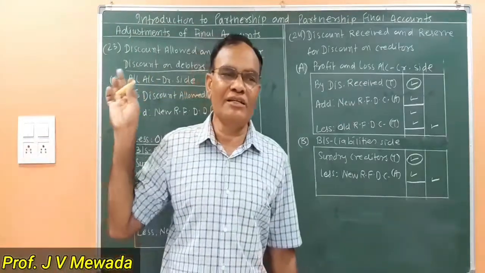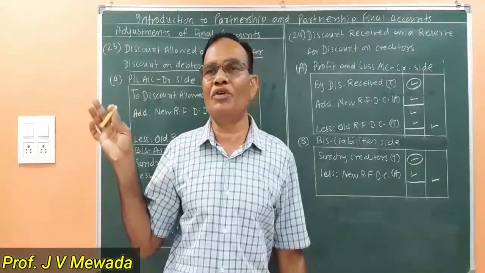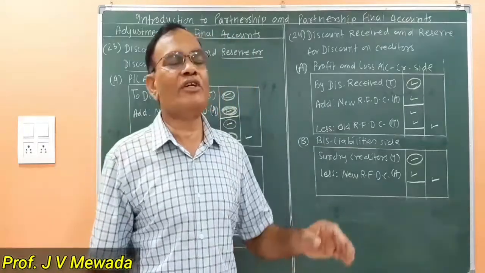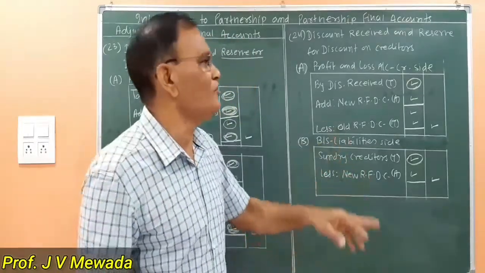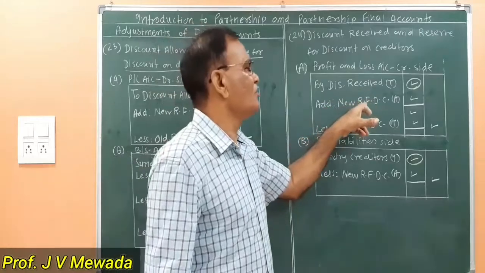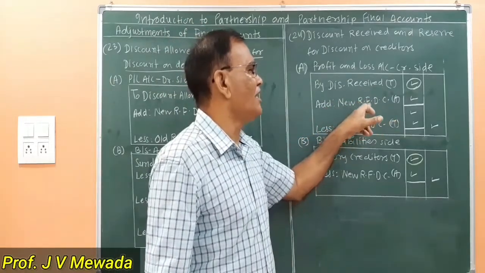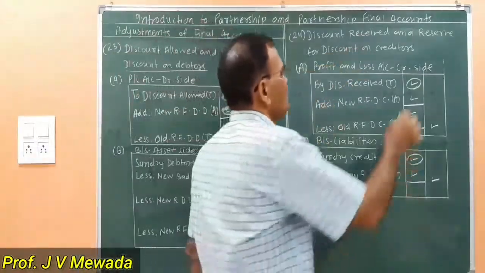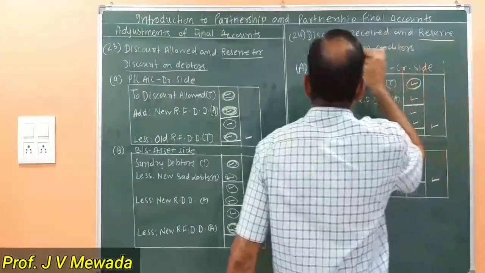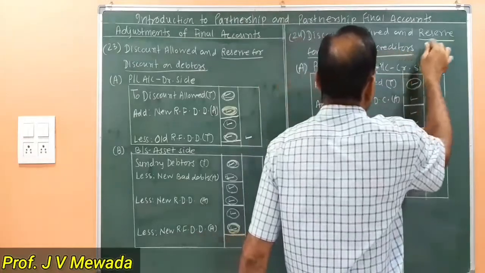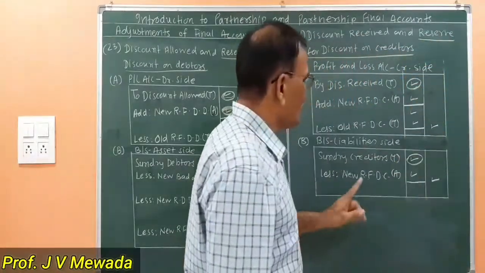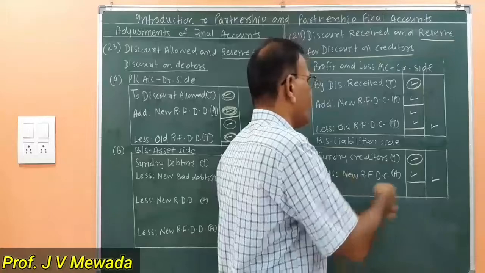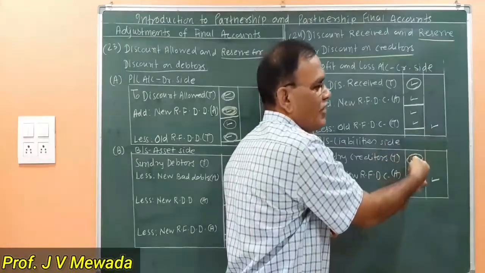Now same like the reserve for bad debts and reserve for discount on debtors, we are having reserve for discount on creditors. So we are giving the name reserve for discount on creditors, RFDC. And again it is new, so we are using the word new because we are given the adjustment. So reserve for discount on creditors, from where am I going to calculate? I am going to calculate on the creditors, the net figure.